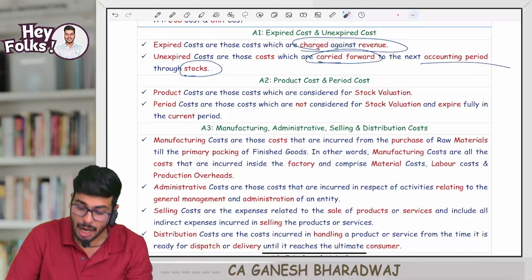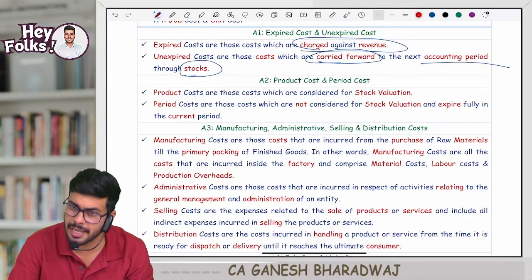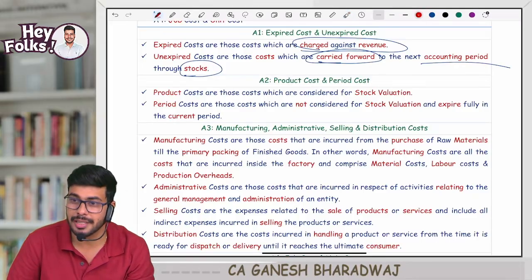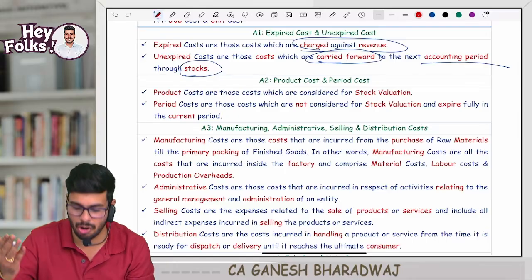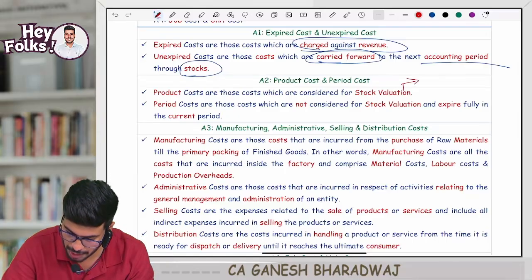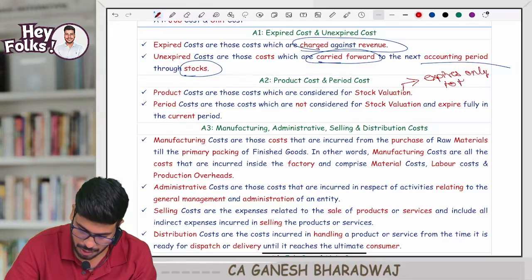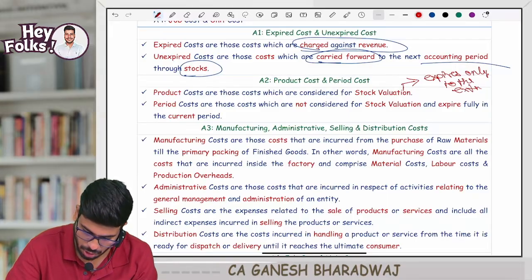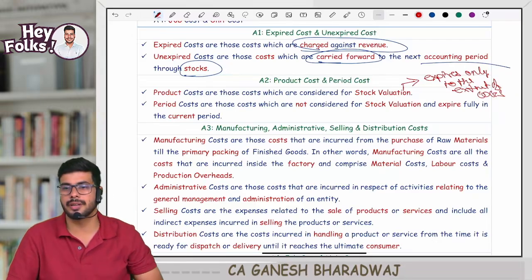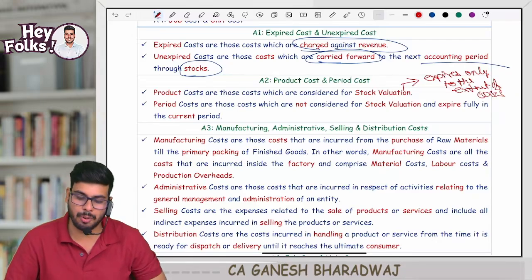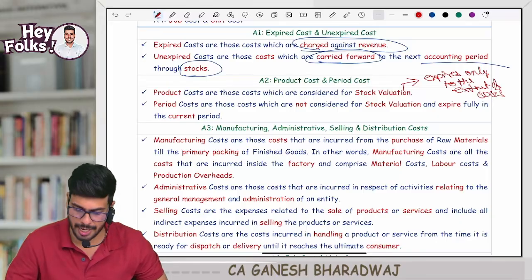Clear with this, guys? How about product cost? Do they expire fully? No, they expire only to the extent of cost of goods sold. So if possible, pull an arrow and write down: expires only to the extent of COGS, cost of goods sold. Clear with this, guys? So your product cost expires only to the extent of cost of goods sold, whereas period cost expires fully. Clear with this, guys?